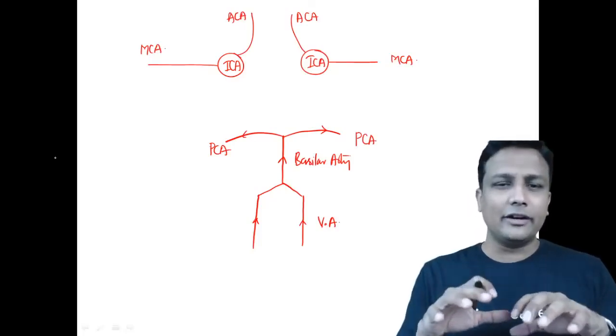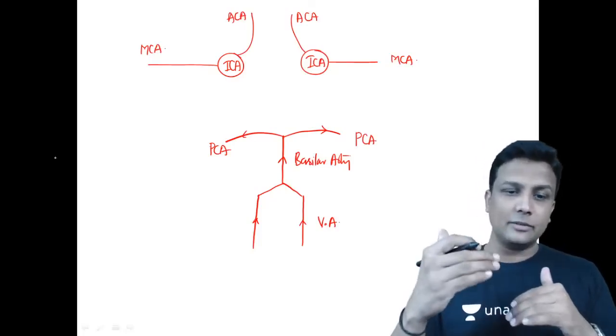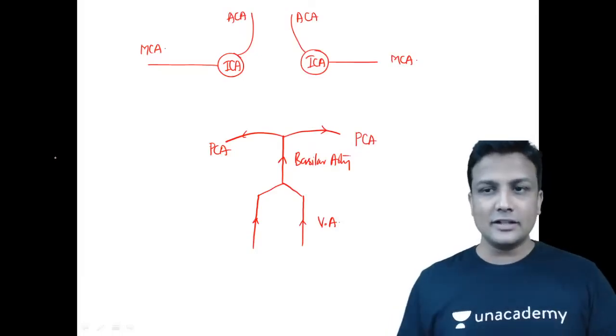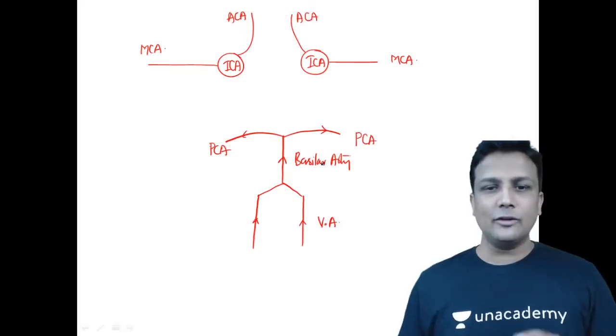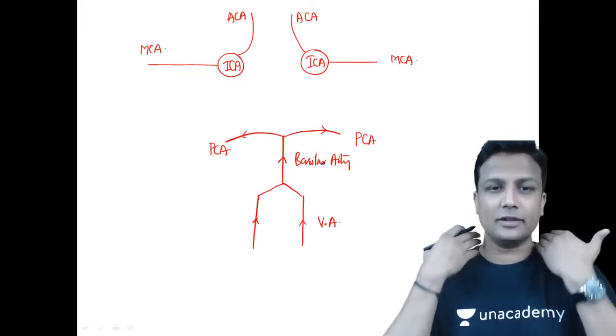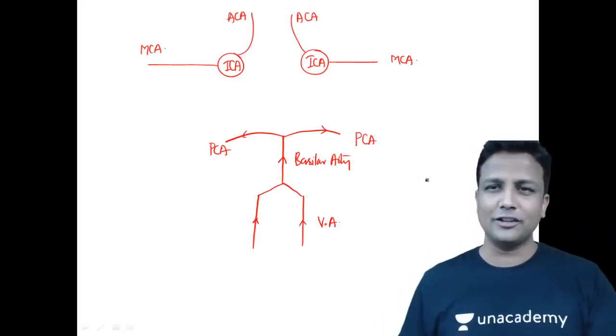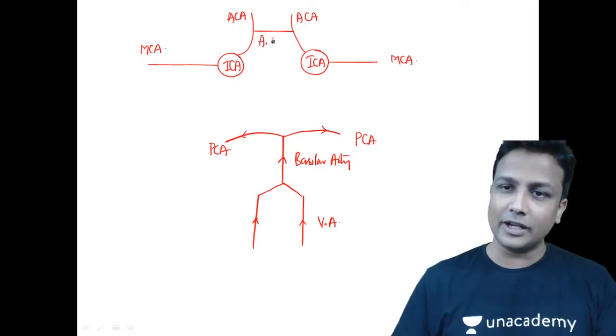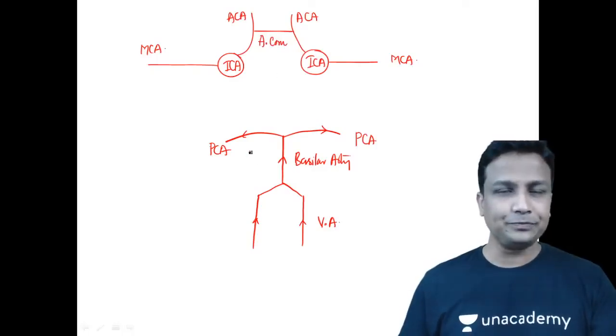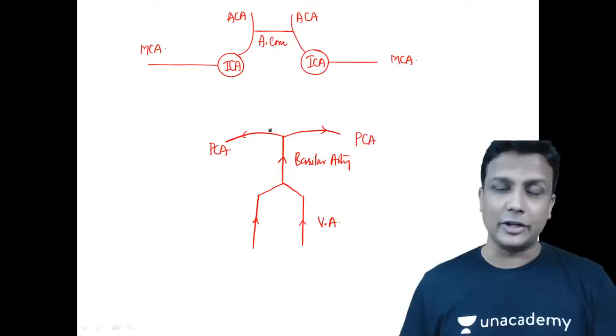So the internal carotid artery, I repeat again, will give you the anterior cerebral and the middle cerebral, whereas the basilar artery will give you the posterior cerebral artery. After completing the posterior system and the anterior system, join them together right now. The anterior cerebral arteries are joined together with the help of the anterior communicating artery, ACOM. Both of them are joined by the anterior communicating artery.